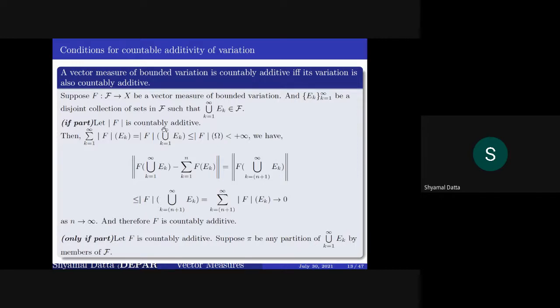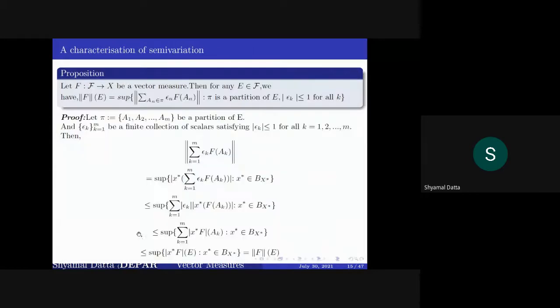We have already assumed that. And to show that f is countably additive, if you calculate this difference, it is lesser or equal to the summation k equal to n plus 1 to infinity of variation over e_k, and this goes to 0 because this is a convergent sum. So f is also countably additive.